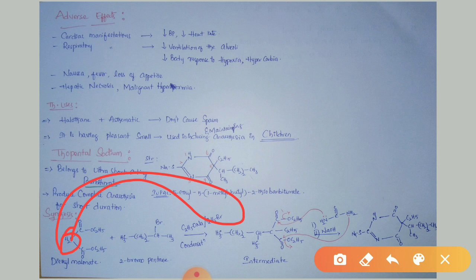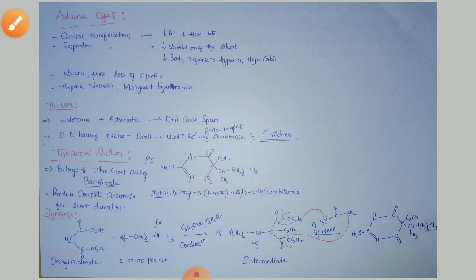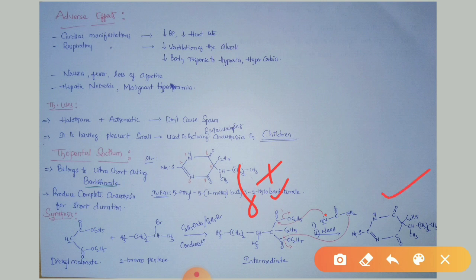Then upon further reaction, the intermediate reacts with thiourea. The 2 nitrogens having lone pairs can attack the carbonyl carbon, because the carbonyl carbon has a partial positive charge. So cyclization will take place, and we get the structure of thiopental sodium. The sodium comes from sodium hydroxide.